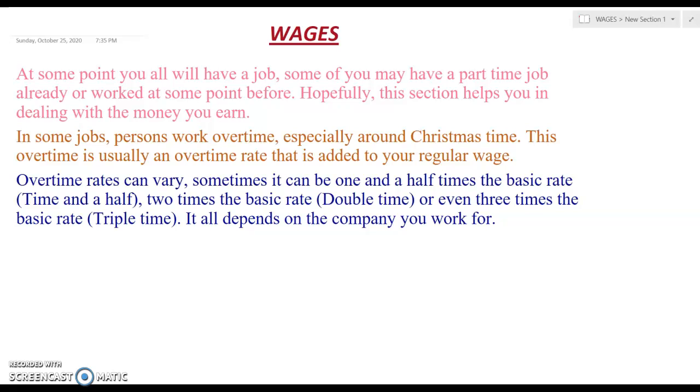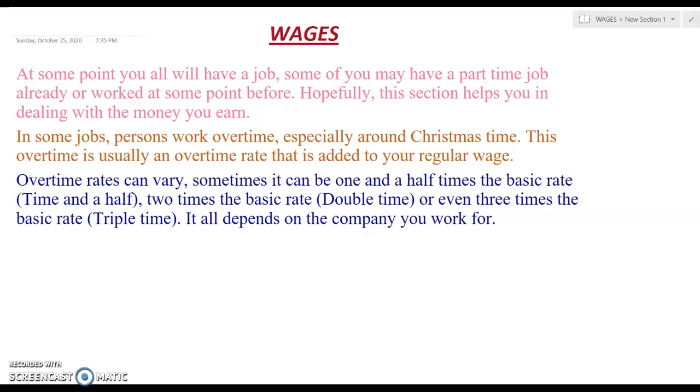And sometimes, like for Christmas time in particular, when persons work in groceries and so on, there's so many people going to the groceries around Christmas time. So some persons get paid overtime, meaning that if you regularly work 10 hours a week and during Christmas time you start working 5 hours extra or 2 hours overtime or 10 hours overtime, right? You get paid for every hour that you work overtime.